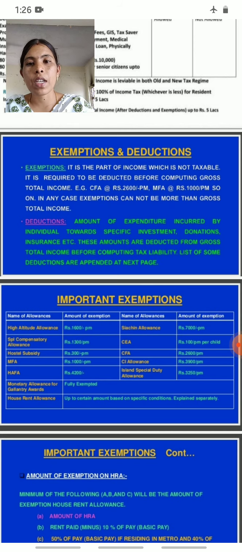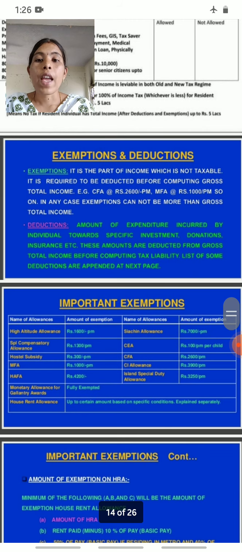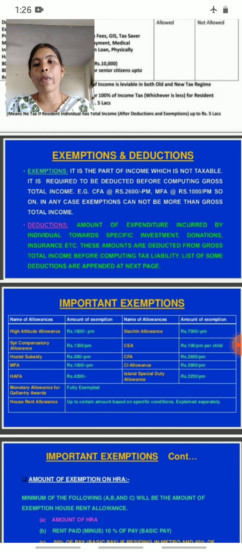So exemptions are the part of the income which is not taxable, and they are required to be deducted before computing gross total income. Example, CFA 2,600 per month and MFA 1,000 per month, and so on. In any case, exemptions cannot be more than the gross total income.